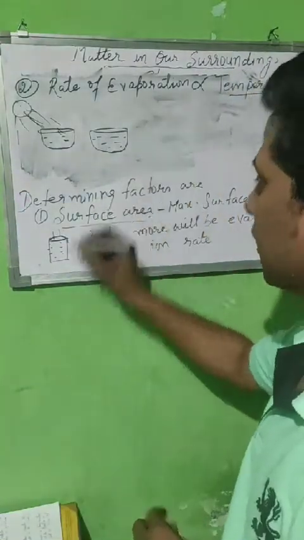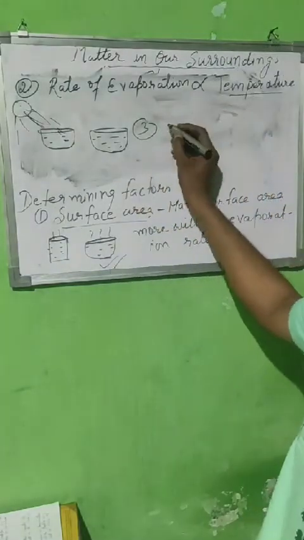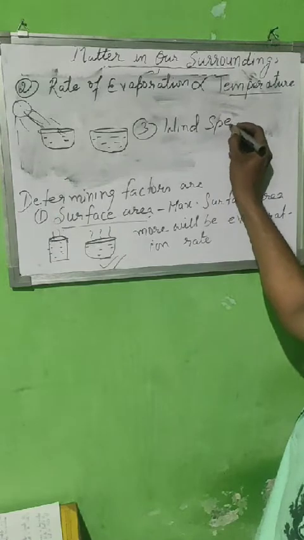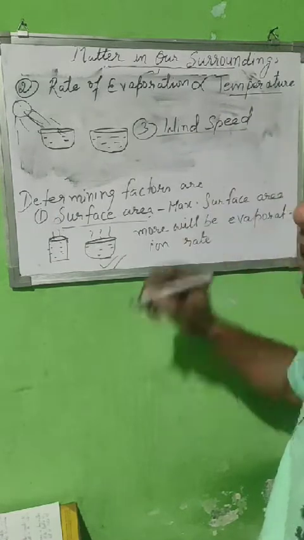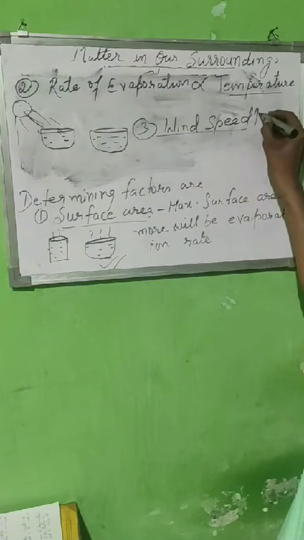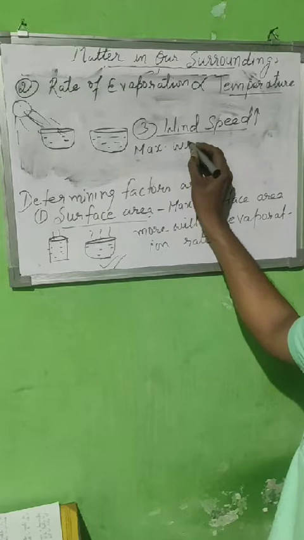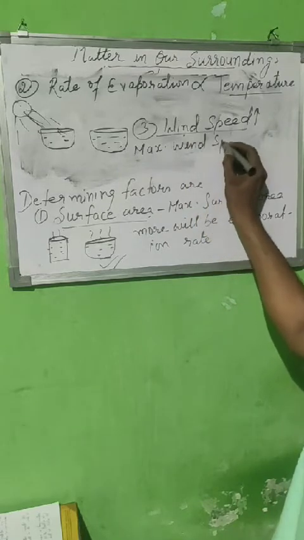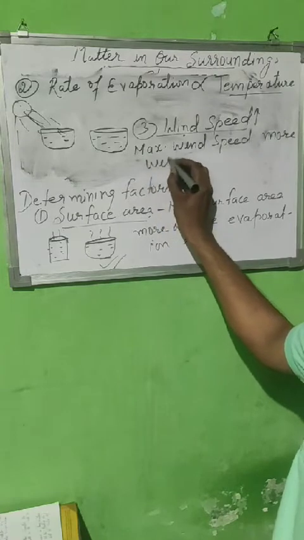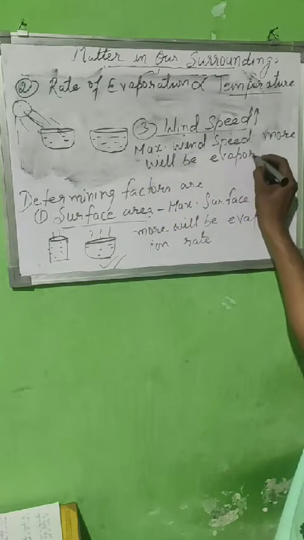The third factor that we have to study is wind speed. Wind speed is also directly proportional. Suppose wind speed is maximum or more, you can write it this way: maximum wind speed, more will be the evaporation.